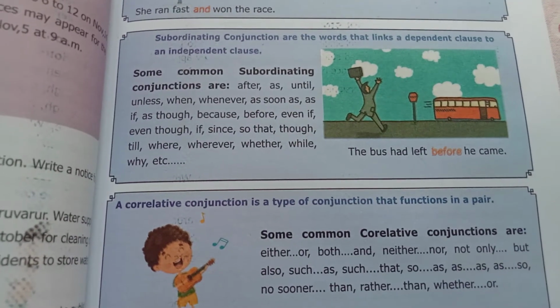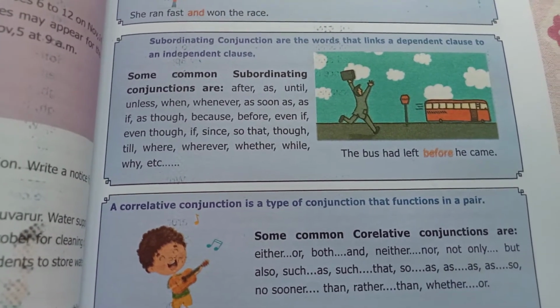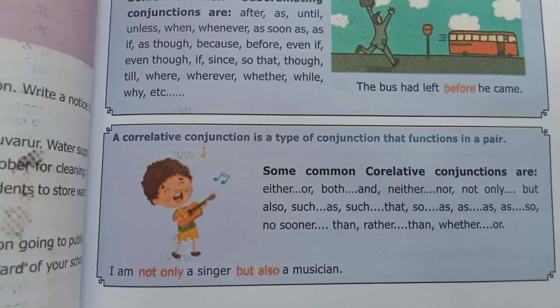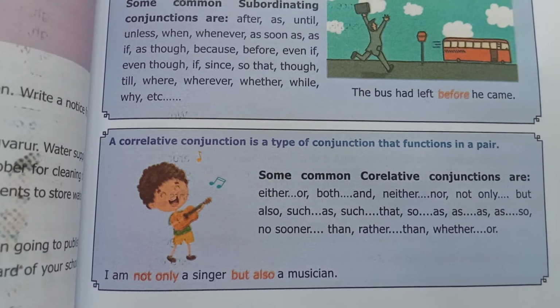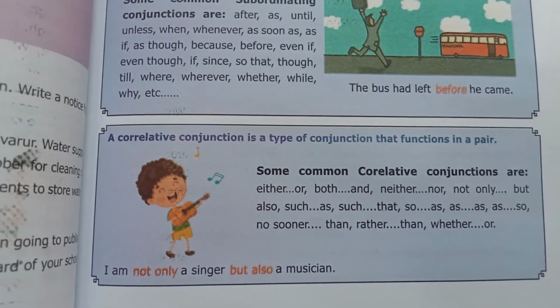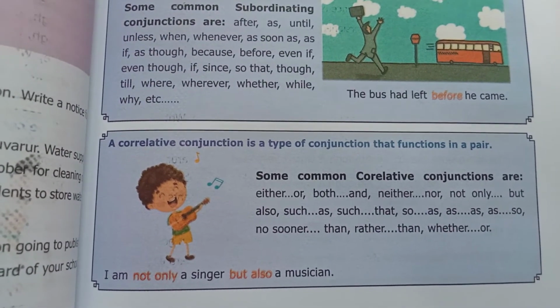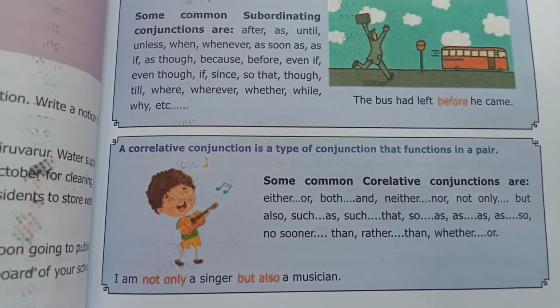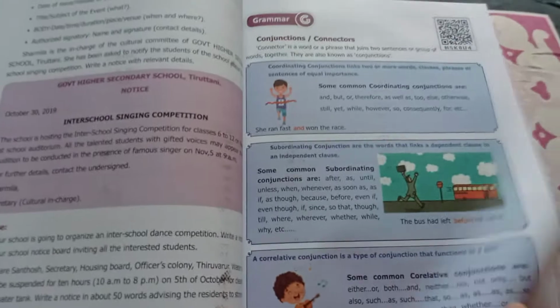Here we can see an example for a subordinating conjunction. The bus had left before he came. Next, this example: I am not only a singer but also a musician. He is explaining that he is both a singer and a musician. Next, we see on the next page what has been given.